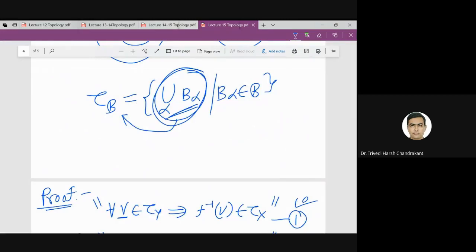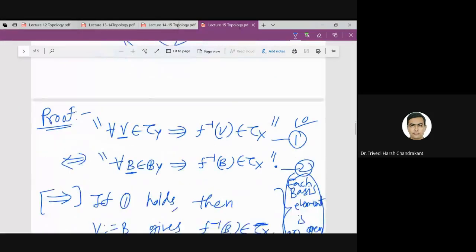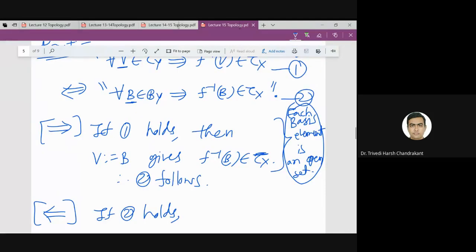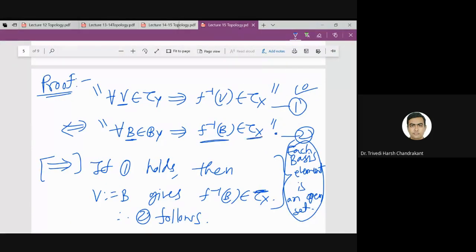Exactly, so this is what we want to use. But what will be B alpha? For that we need to do some minor observation. If two holds, that means the inverse image of every basis element is open.